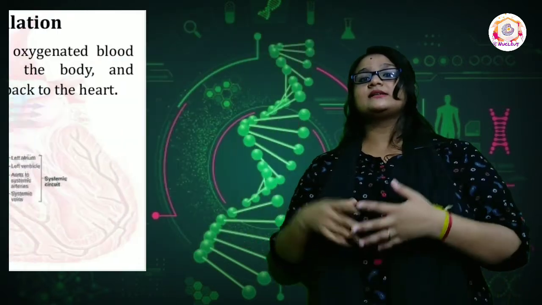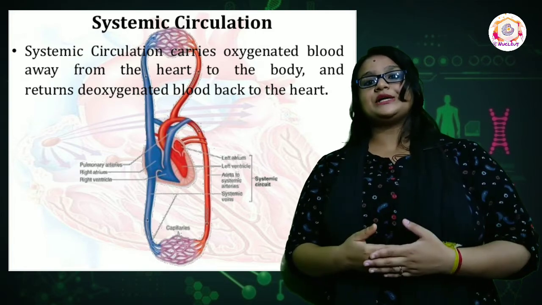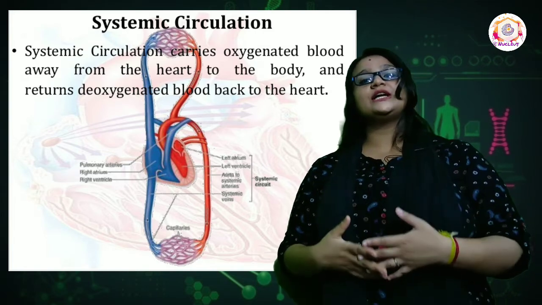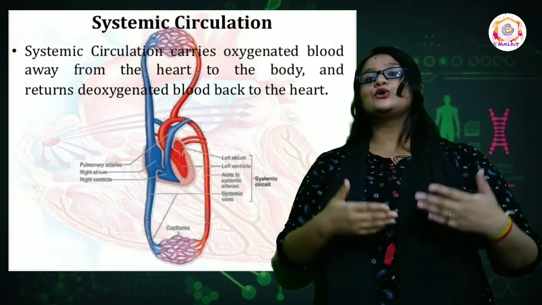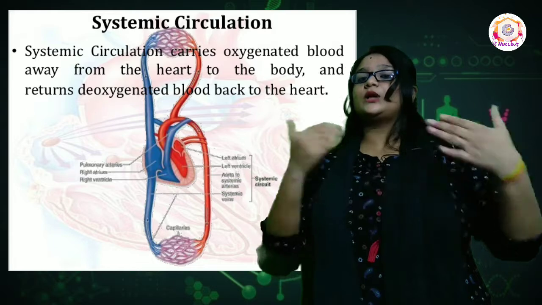The next is systemic circulation. Systemic circulation is the movement of oxygenated blood from the heart towards the body parts and deoxygenated blood back to the heart. Double circulation helps in quick and efficient supply of oxygenated blood to all parts of the body.